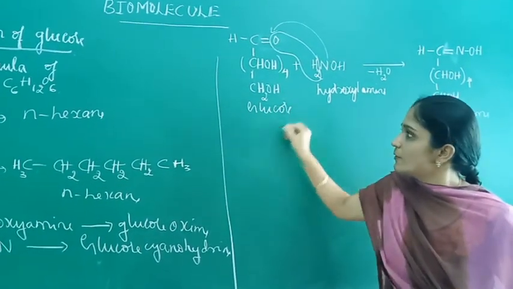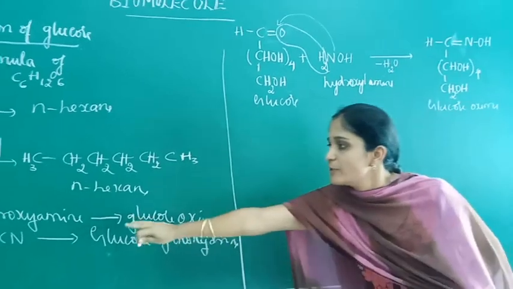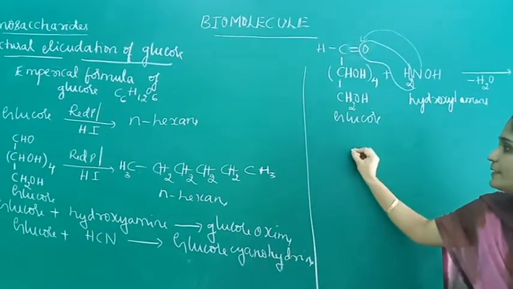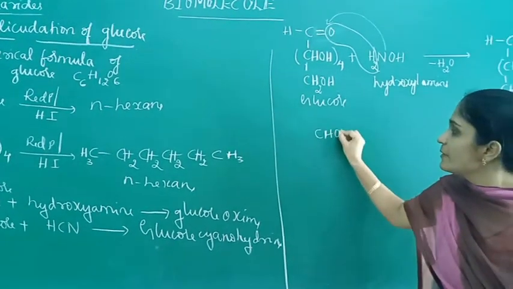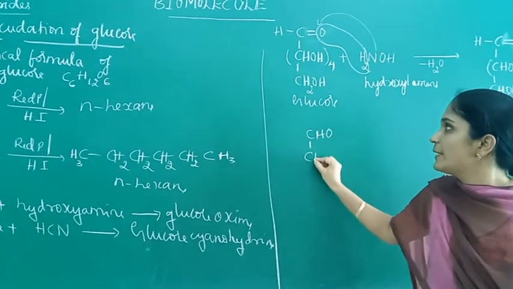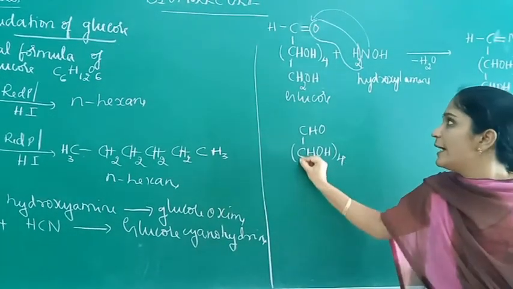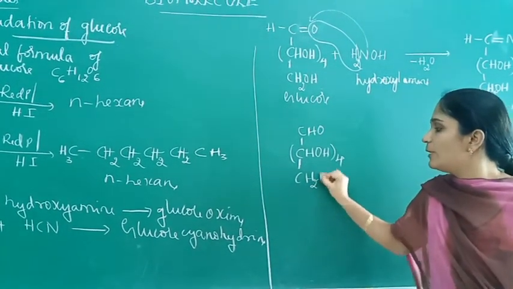And also glucose reacts with hydrogen cyanide, we get glucose cyanohydrin. Glucose contains the CHO aldehyde functional group, 4 CH-OH groups and one primary alcoholic group.